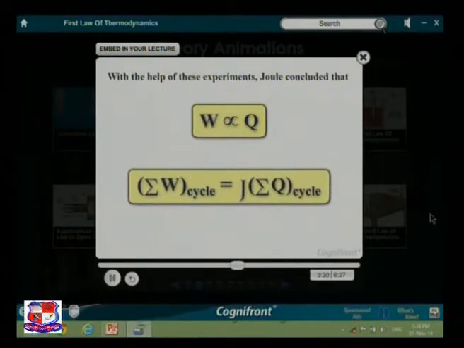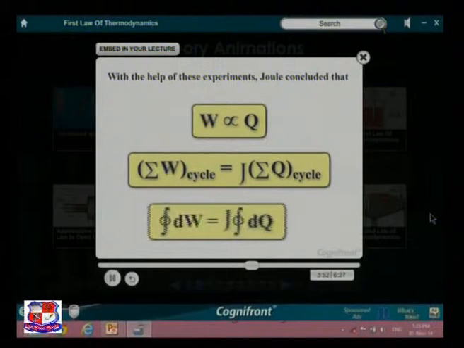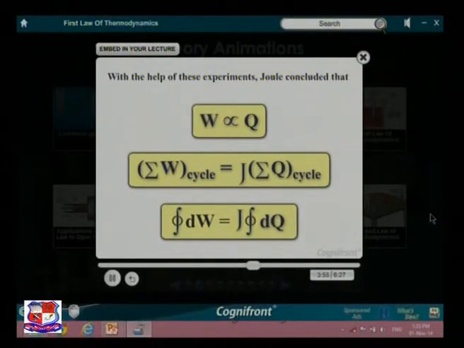Mathematically, it is expressed as summation W equals J into summation Q. Here, J is the proportionality constant known as Joule's equivalent or mechanical equivalent of heat. This is also expressed as cyclic integral dW equals J into cyclic integral dQ for the closed path.